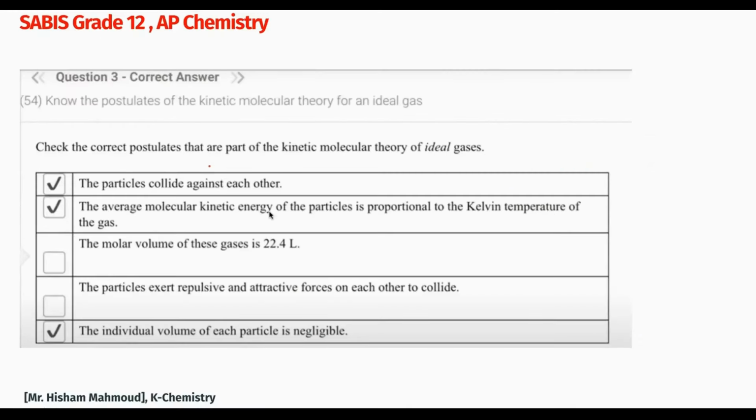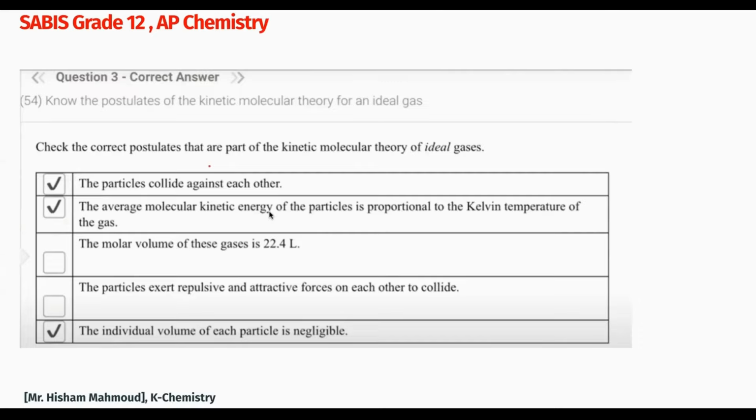Now let's see the checkpoint of the kinetic molecular theory of ideal gases. Which postulates are correct? First, particles do collide with each other and with the walls of the container. That's true. And those collisions are elastic. Second, the average molecular kinetic energy of particles is proportional to the Kelvin temperature of the gas. That's also true. Temperature is directly tied to kinetic energy.